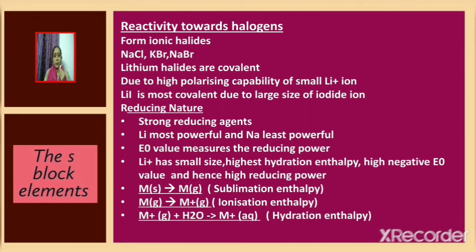Lithium ion, we know, is the smallest ion, so lithium ion has the smallest size. Since it is the smallest ion, it will have the highest hydration enthalpy. Since lithium ion is smallest and has the highest hydration enthalpy, it will have a high negative standard reduction potential. That is, it will have a high negative E naught value. So this is the reason why lithium is the most powerful reducing agent.